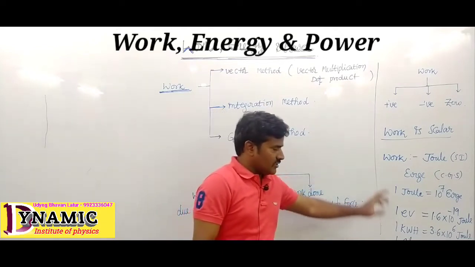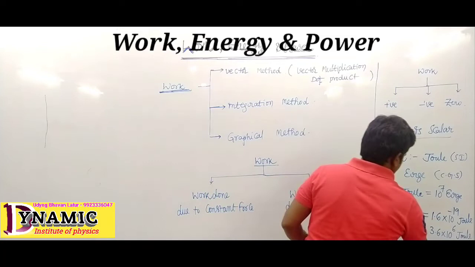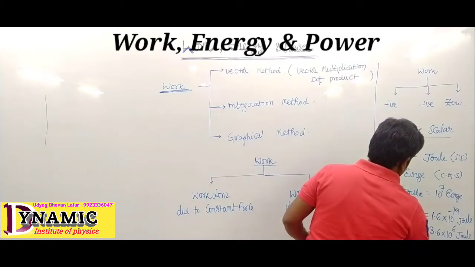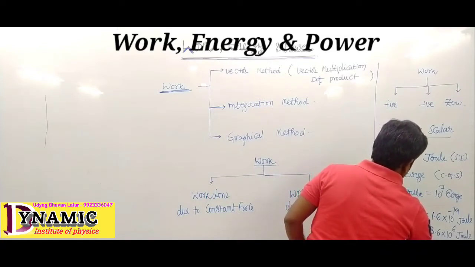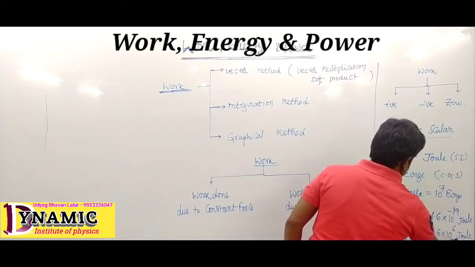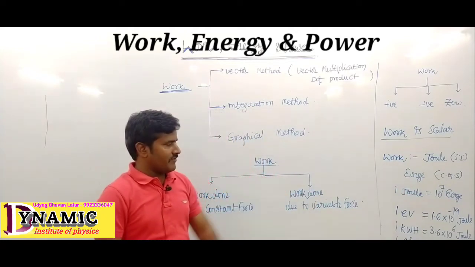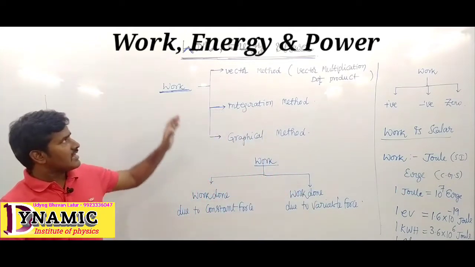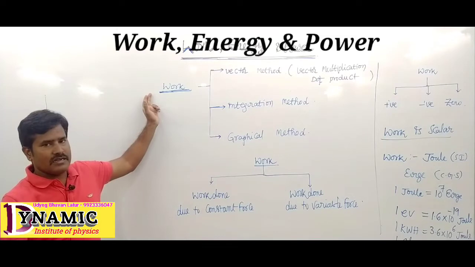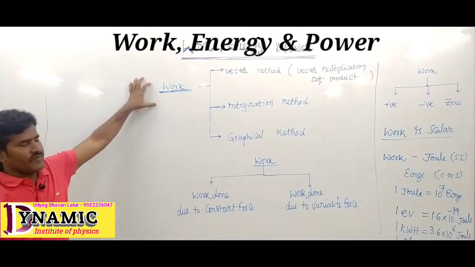Work and energy are considered the same quantities, so 1 calorie is written as 4.2 joule. It is nothing but 4.2 into 10 power 7 erg. So this is the basic quantity work that we are using in work, energy and power.